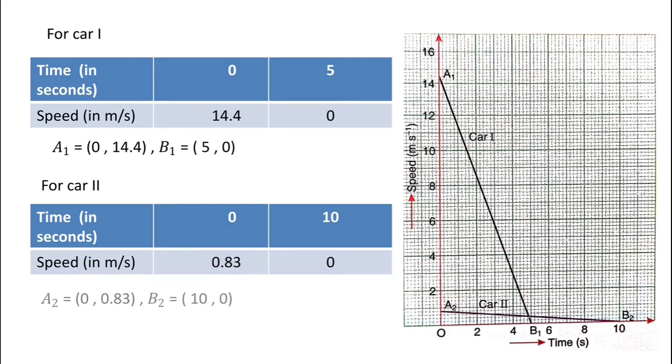We have A2 as time t equals 0 and 0.83 meter per second, and B2 for time t equals 10 second and speed 0. So again we plot these 2 points on the graph. As you can see, A2 is represented on the below side and B2 is on the time axis. Now again when we join these 2 points, we have the corresponding graph for car 2.